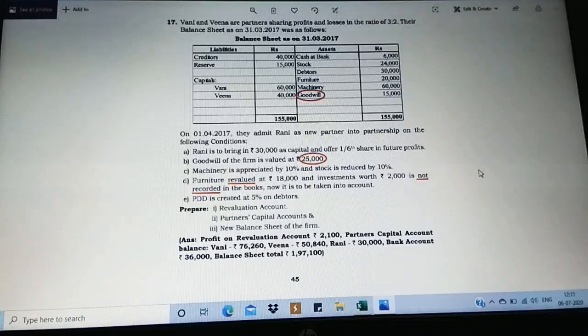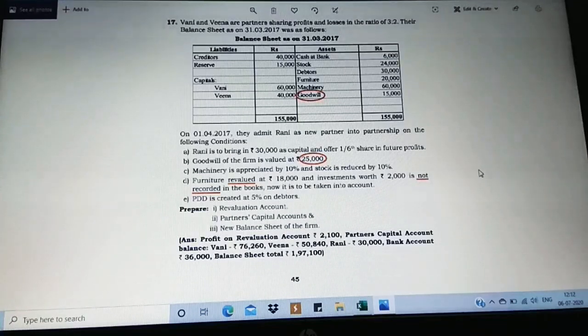So as it is an asset, we are going to take it on the credit side of the revaluation account. Listen, credit side of revaluation account, if any asset is not recorded or if they say unrecorded. So the instruction, not recorded, unrecorded assets go on the credit side of your revaluation account. If it is a liability, it should be on the debit side of your revaluation account.